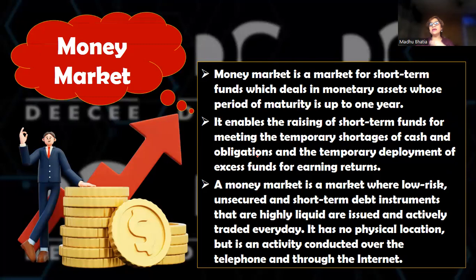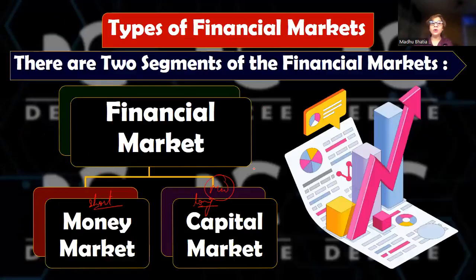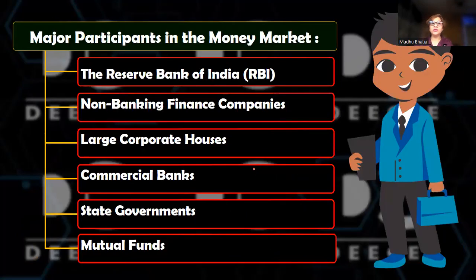So there are various instruments which are dealt in the money market. In your syllabus, it is not clearly given that money market instruments are there, but questions do come, so reading the money market instruments is important. So I'll take you through the money market instruments quickly. These are the participants of money market. Now you can see who: RBI, NBFCs, large corporate houses, commercial banks, state governments, mutual funds.